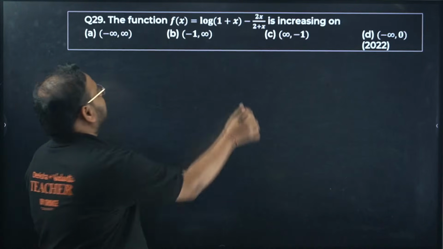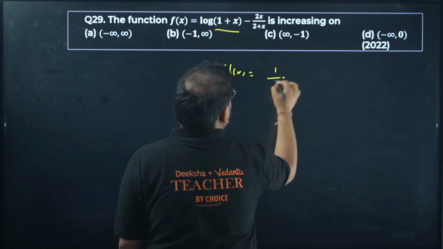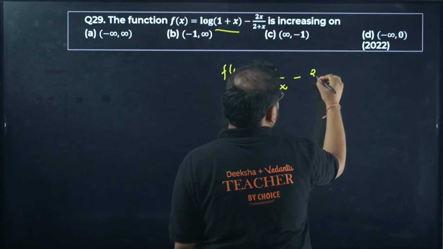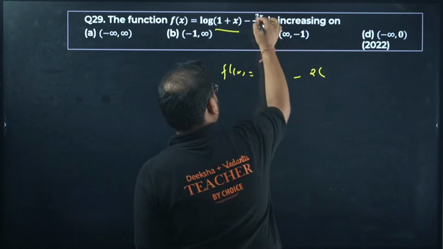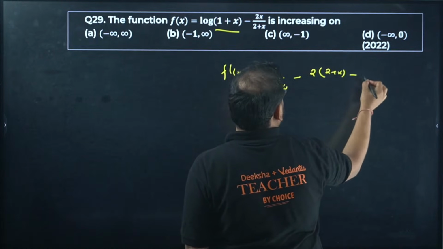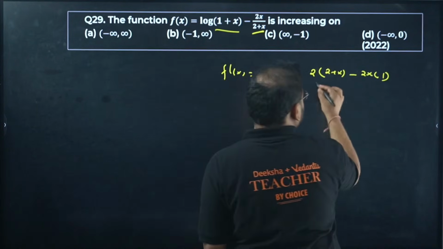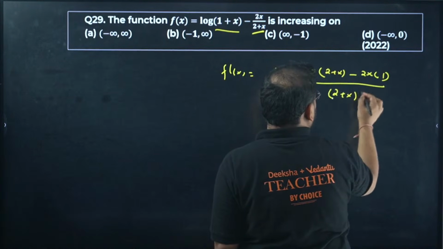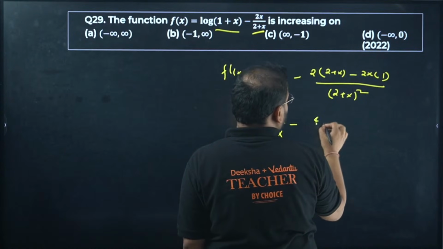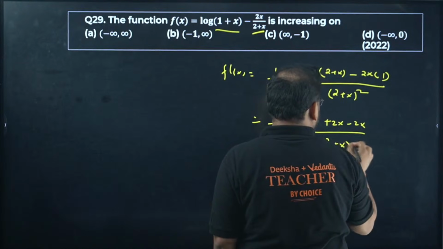Sorry. Differentiate this to check the increasing function. So find f dash of x. You get here 1 upon 1 plus x. This is a good question, so please pay attention. Quotient rule over here will give me what? Differentiate numerator, so 2. Keep 2 plus x as it is. Minus sign will come. You have over here 2x as it is. Differentiate this, you're going to get 1. Derivative of 2 plus x will be 1. 2 plus x the whole square. 1 upon 1 plus x minus 4 plus 2x minus 2x upon 2 plus x the whole square.